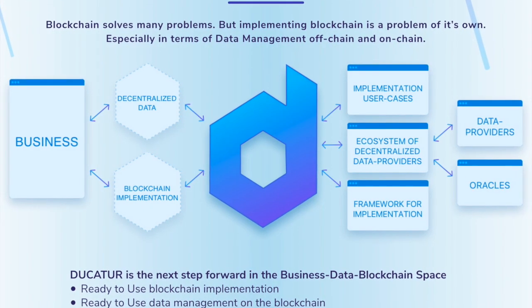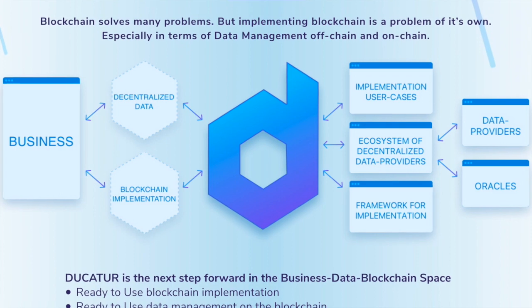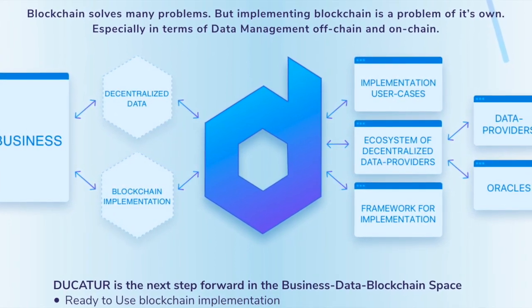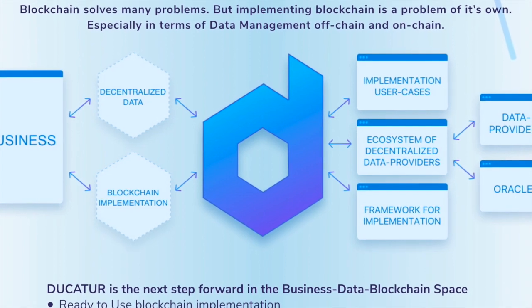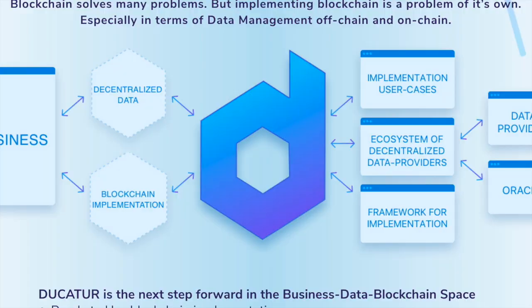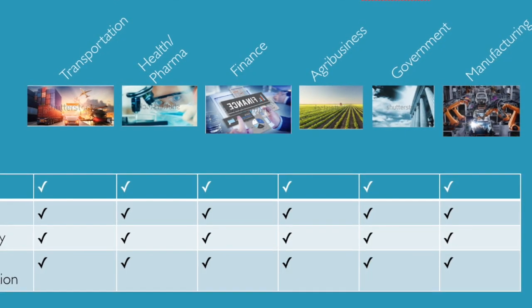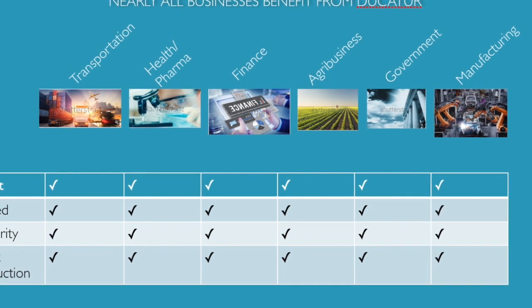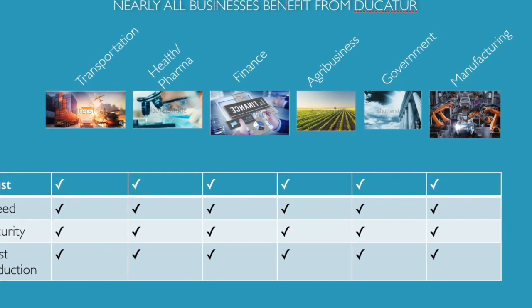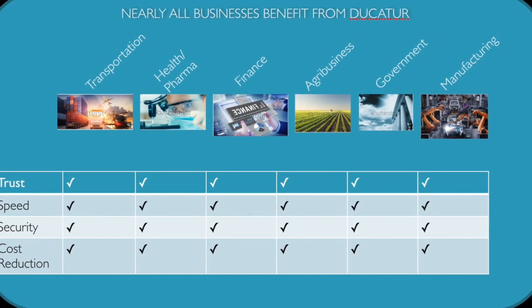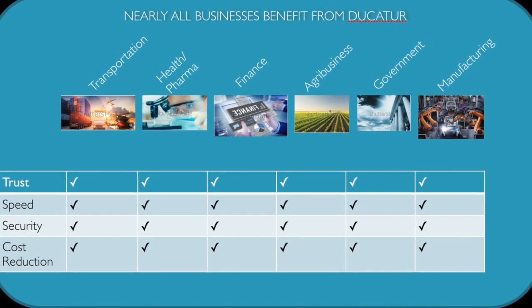Ducatur brings businesses a powerful set of tools to integrate with the blockchain. Ducatur are also creating a factory of smart contracts, a smart contract that effectively creates other smart contracts. Businesses will benefit from the Ducatur ecosystem, which brings trust, cost savings, greater security, and speed of execution. This will benefit most markets worth trillions of dollars.